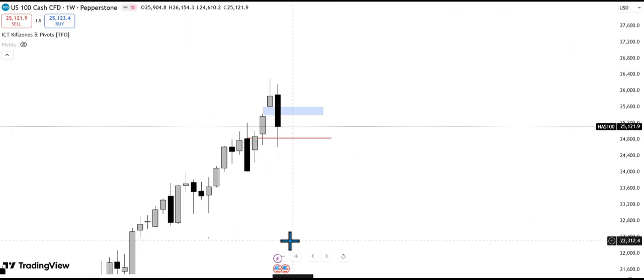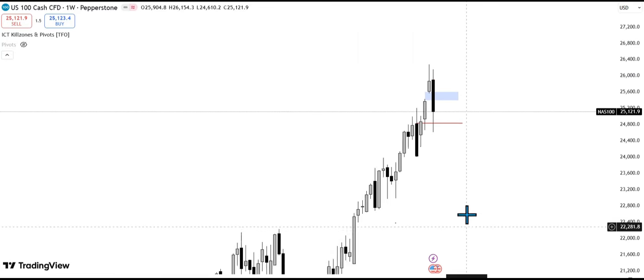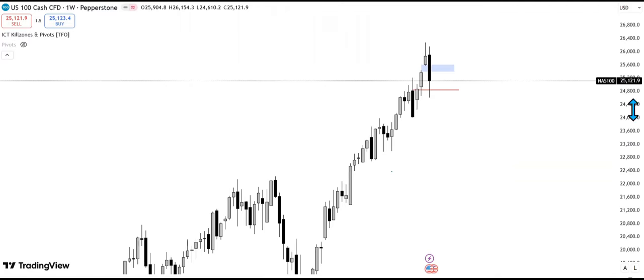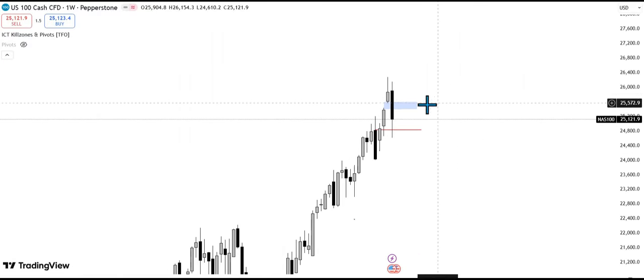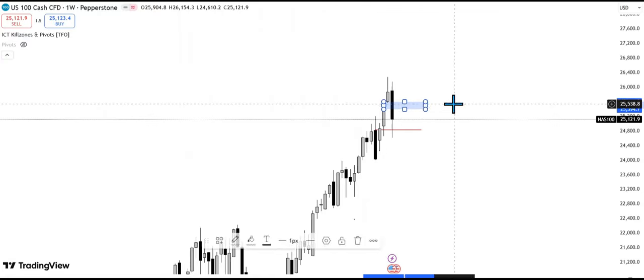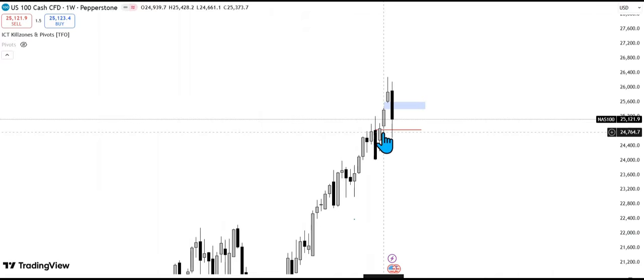So let's look at NAS 100 again. If you look at NAS 100, we're at all-time highs and we have been rallying higher. So this was a new week opening gap. As you can see, price violated it and we have tagged a weekly order block. So let's look at the daily time frame.